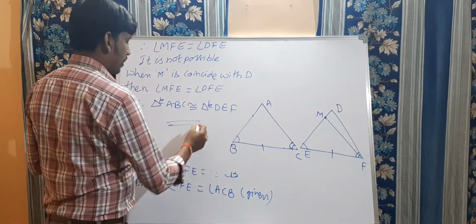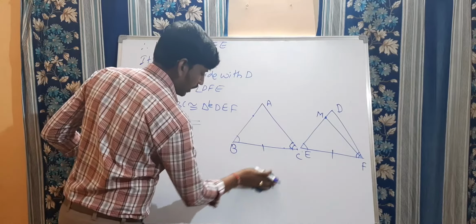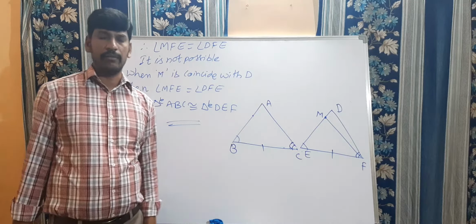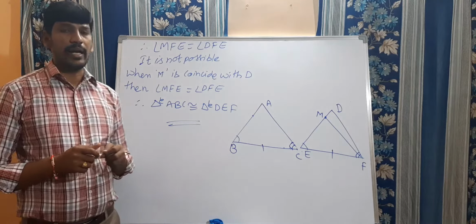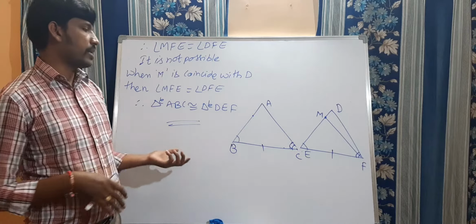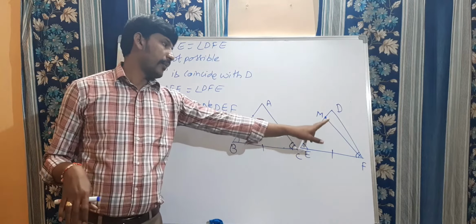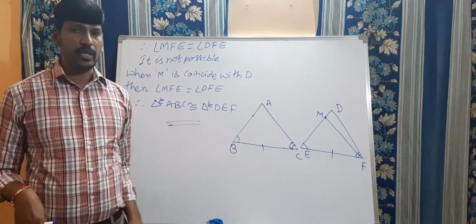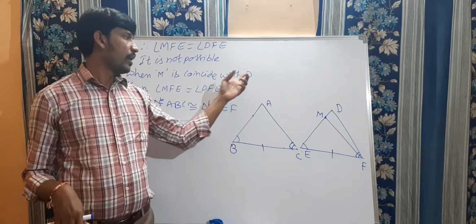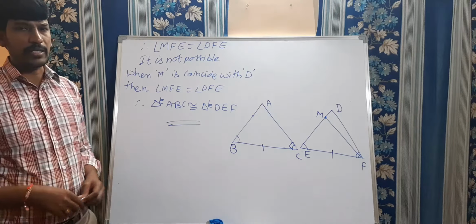Is this clear, my dears? This is the required proof. So three conditions are possible. First condition is AB is equal to DE. Then by using the SAS axiom, we can say that triangle ABC is congruent to triangle DEF. Second condition is if AB is greater than DE, take a point P and prove that ABC is congruent to DEF. And third condition is if AB is less than DE, then take a point on DE such that MEF is congruent to ABC. Unless the point M coincides with D, ABC is congruent to DEF. Is this clear, my dears? Please note down this.